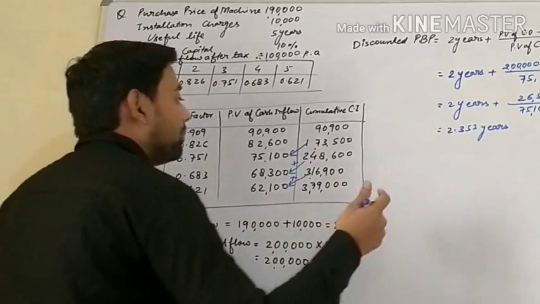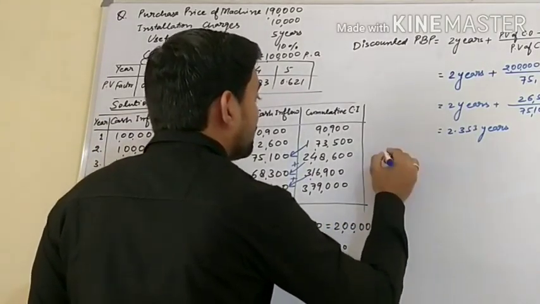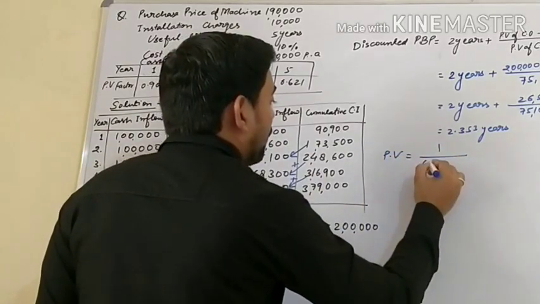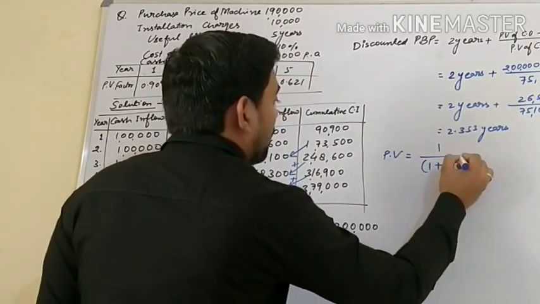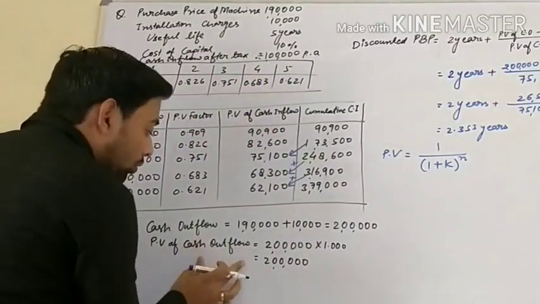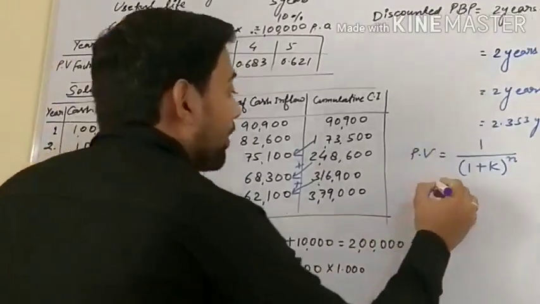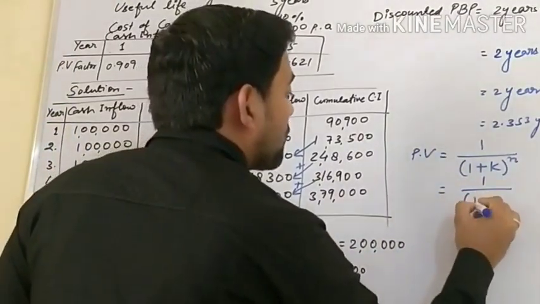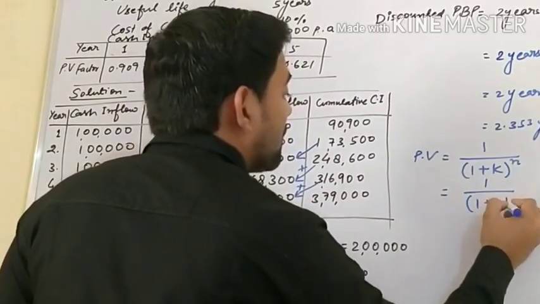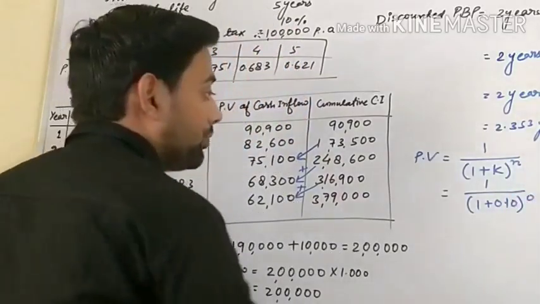PV factor for 0 is always 1. Let's see. I have told you a formula to find out PV. PV is equal to 1 by 1 plus K, okay, power n. And cash outflow is at 0 year. It means 1 upon 1 plus K, K means cost of capital, which is 10% here, power 0.